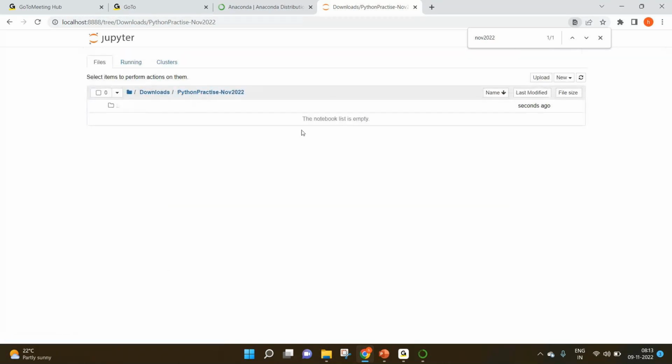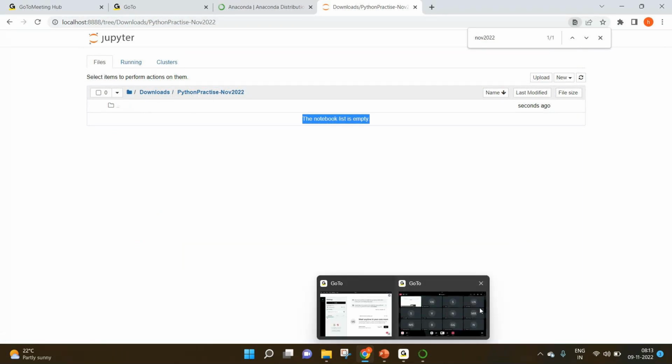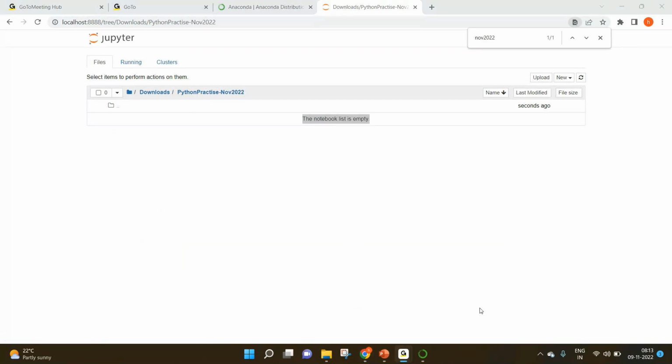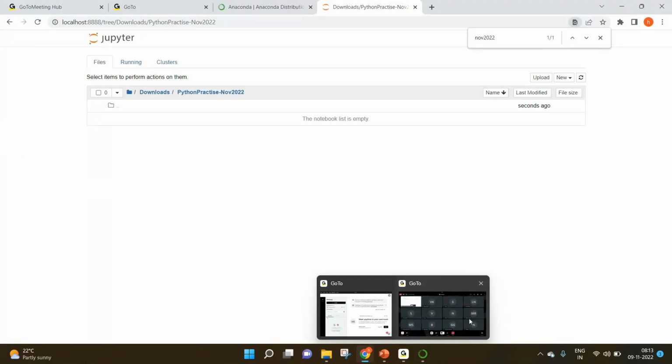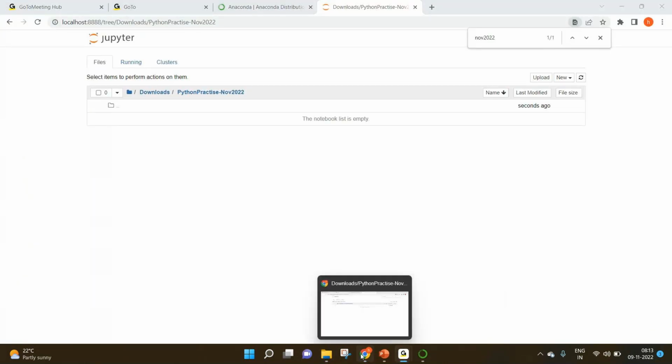You can see it is showing us the notebook list is empty. So right now we have just installed Anaconda, we have launched Anaconda Navigator, we have launched Jupyter Notebook, we have created a folder, but that doesn't have any Python files or notebooks there. We are going to create one today. To get started, I'm going to create a new Python notebook.